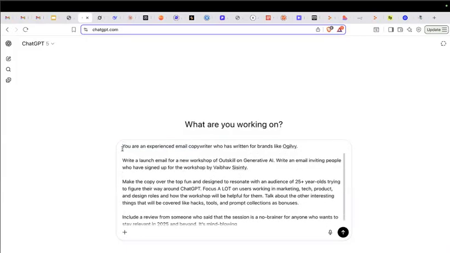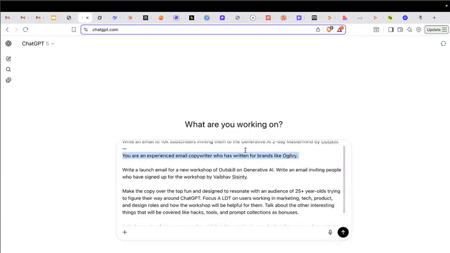Then I have something called "You are an experienced email copywriter who has written for brands like Ogilvy." What is the significance of this line? Why should we give a role or persona to my input? And that is, if you ask me, one key takeaway.